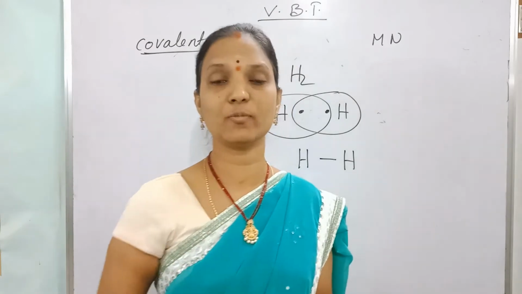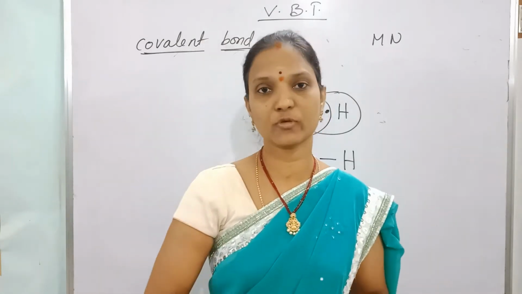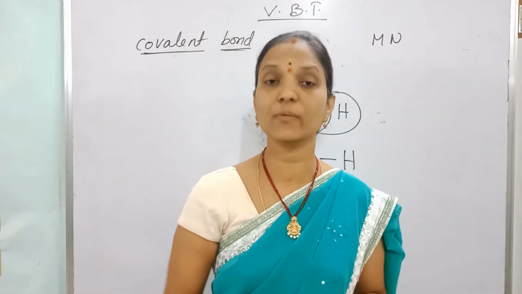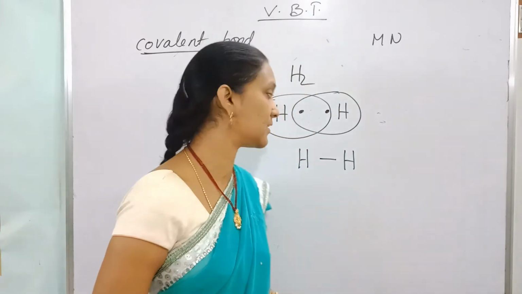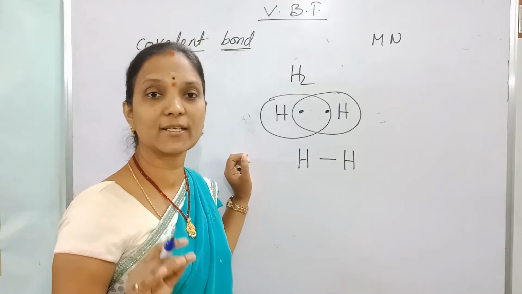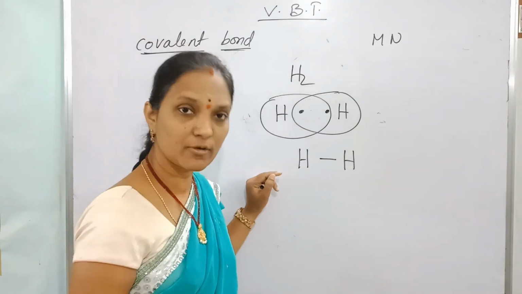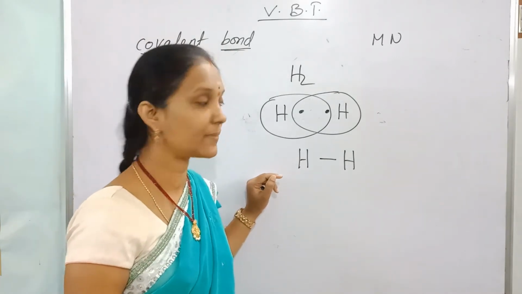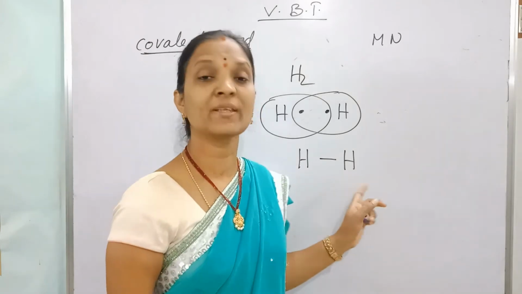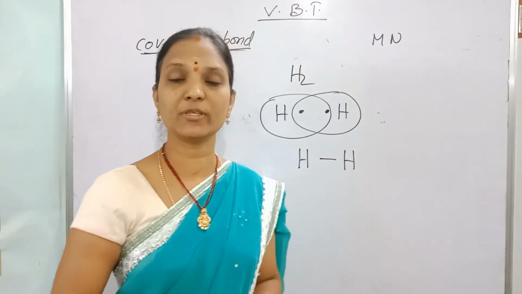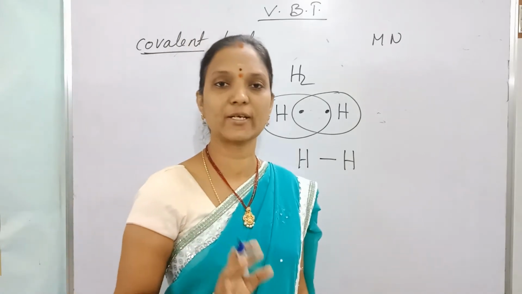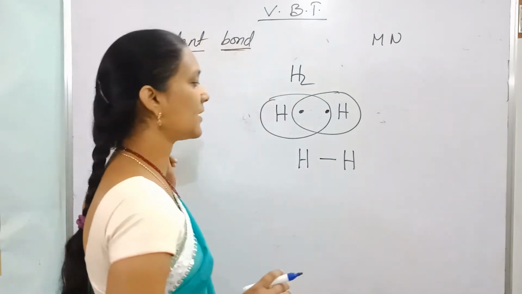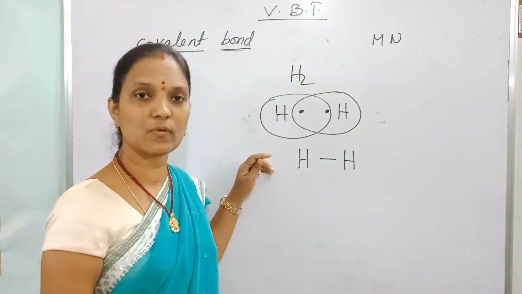A chemical bond is nothing but attractive forces, and here the attraction is due to sharing of electrons. So the bond formed due to sharing of an electron pair between two elements, with the electrons contributed by the two elements in equal number, is a covalent bond.